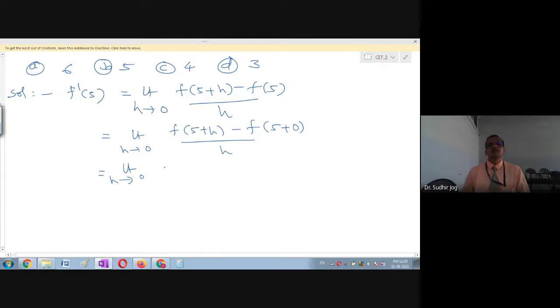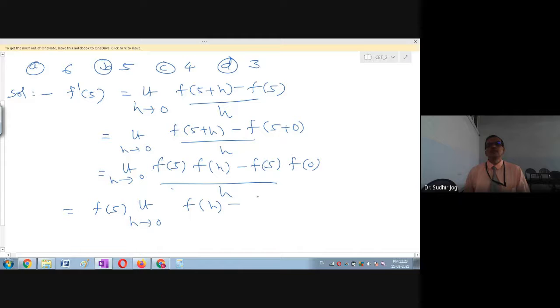Now notice f of 5 plus h, by the property of the function, equals f of 5 into f of h, and f of 5 plus 0 equals f of 5 into f of 0. You can immediately see that f of 5 can be taken common and taken outside the limit. What you get inside is f of h minus f of 0, divided by h. What does it stand for? It is precisely the right hand side derivative f dash 0.